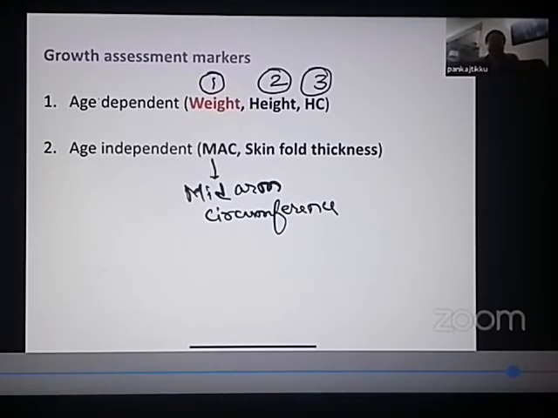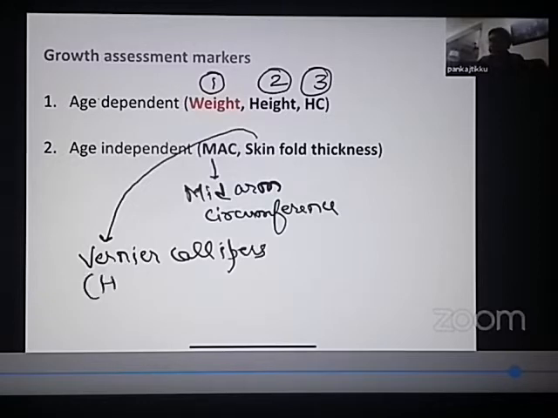Another important marker of growth assessment, which is age-independent, is skin fold thickness. So what do we do in skin fold thickness? We take a fold of skin, pinch it, and measure the thickness by vernier calipers. So you are measuring the thickness of the skin by vernier calipers.